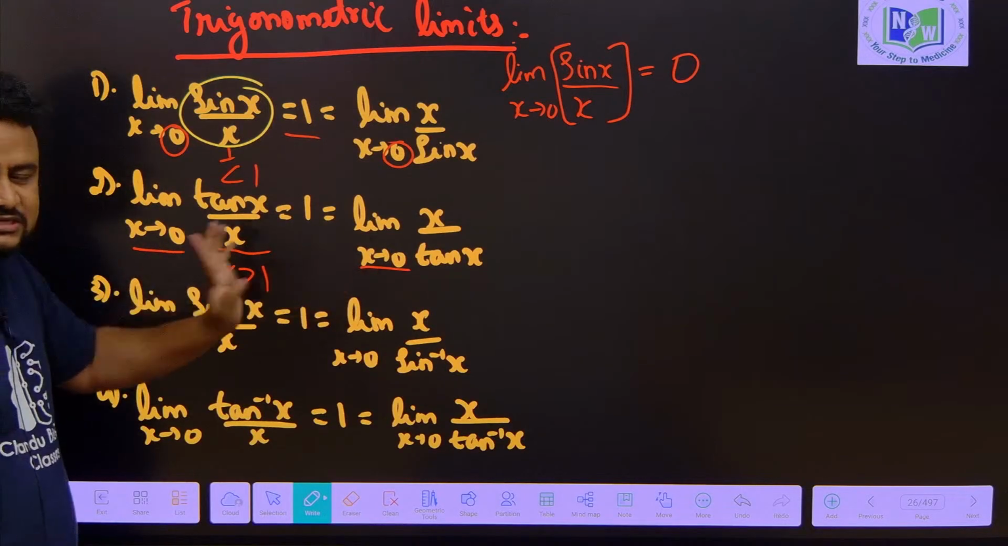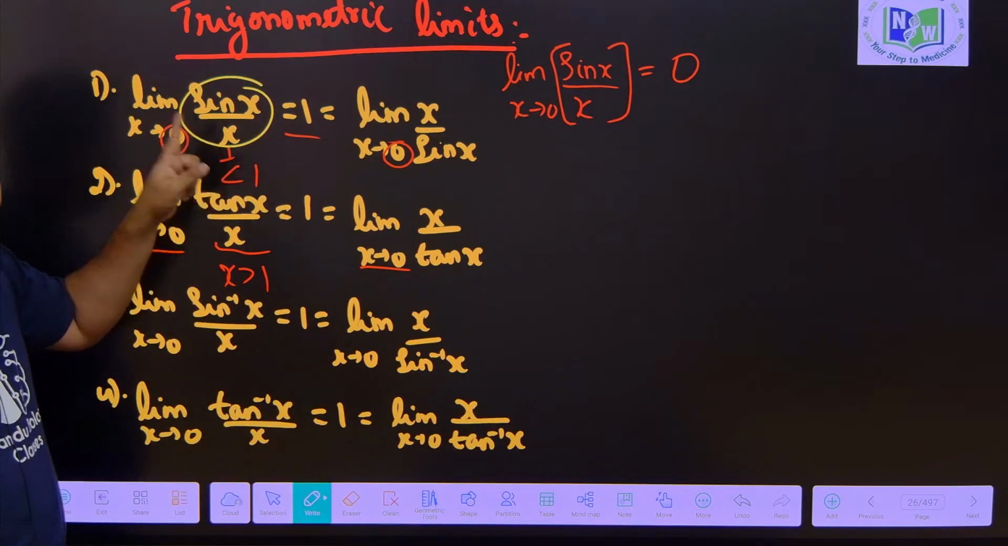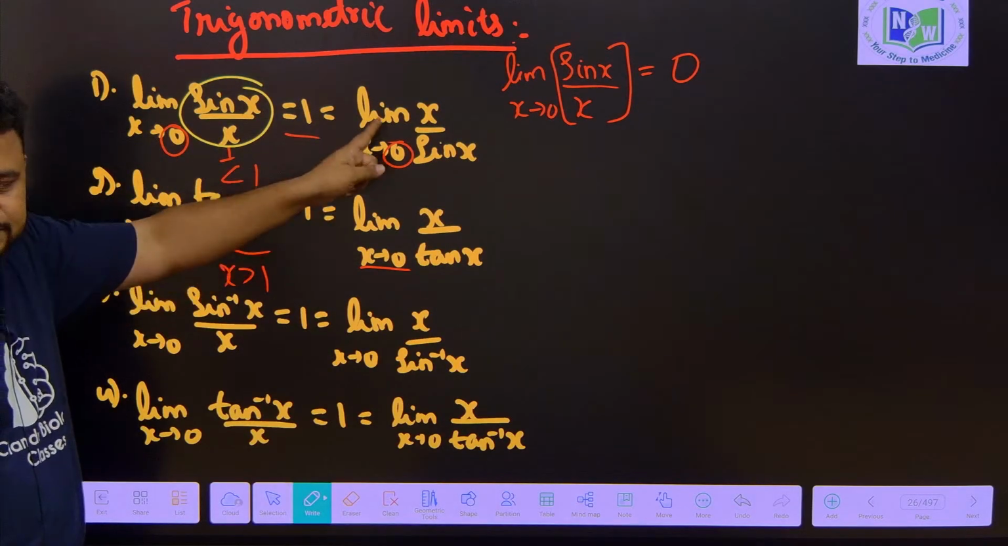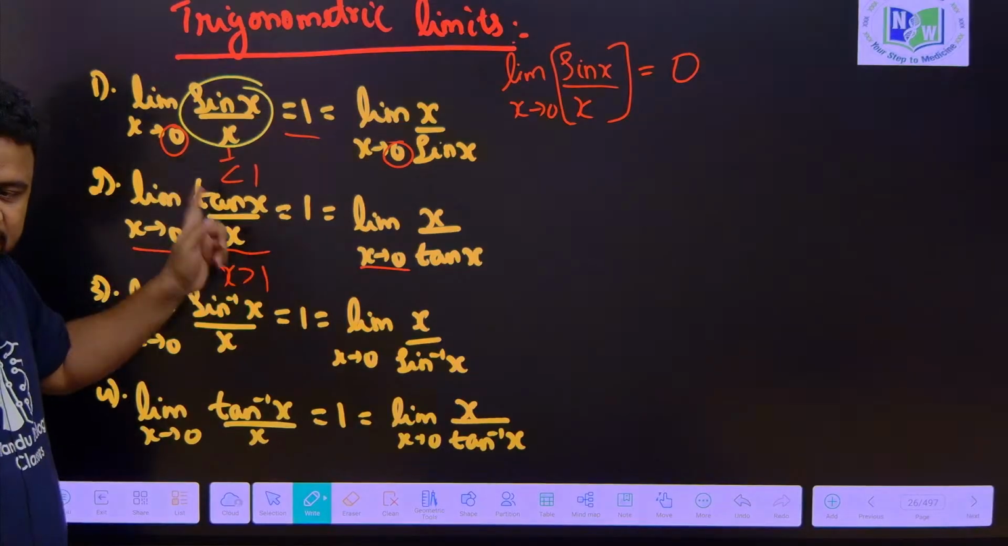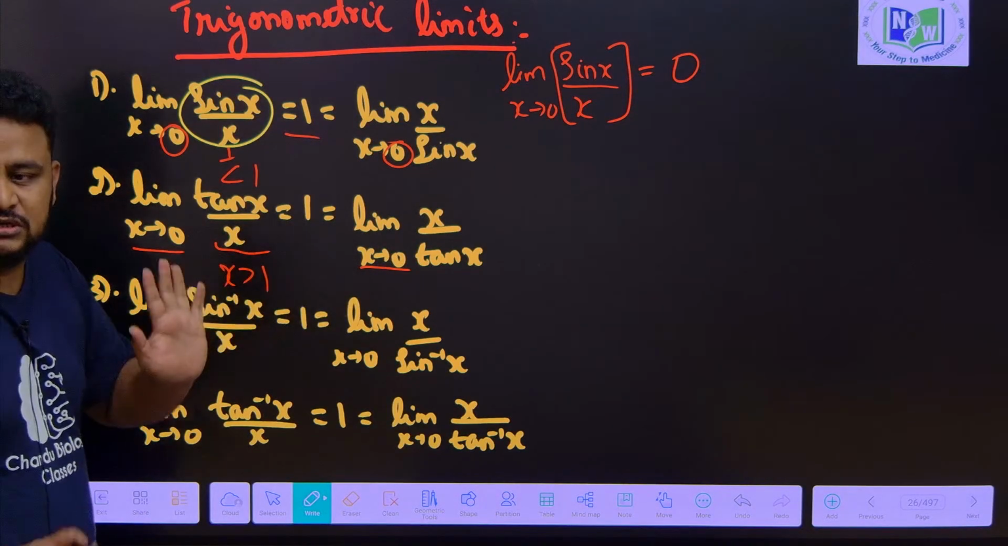Okay, but this will be 0 if I put this function. But please remember that limit of sin x by x is equal to 1, similarly x by sin x is equal to 1 as x tends to 0. Tan x by x is equal to 1, similarly x by tan x is equal to 1 as x tends to 0, that is it.